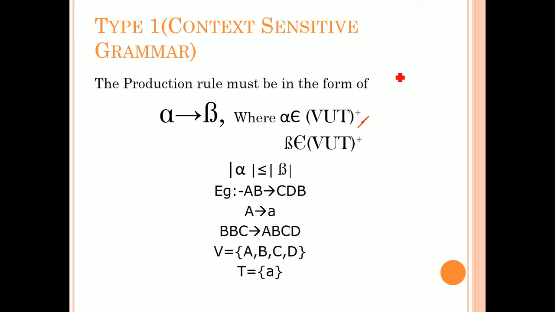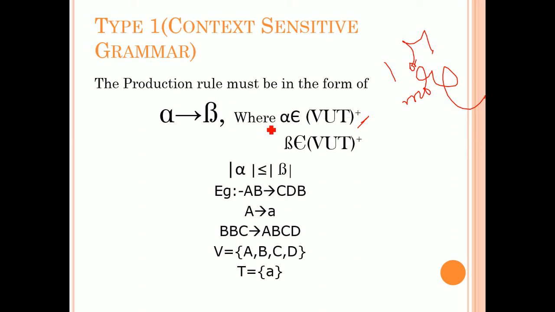Positive closure in the sense of one or more occurrences. So here both alpha and beta are the same. That means compulsory one occurrence must be there. That one occurrence may be a variable, may be a terminal, or a combination of variables and terminals.